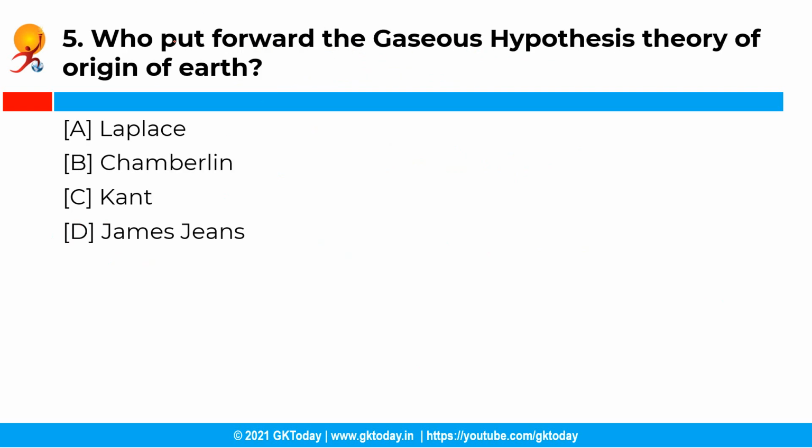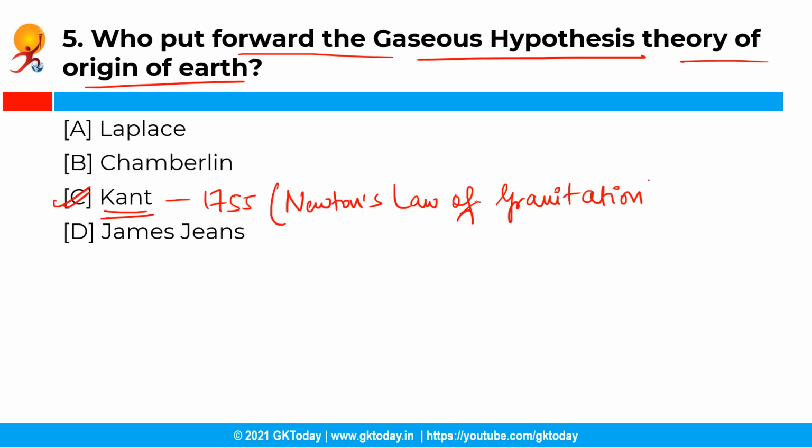Moving ahead with the next question. So who put forward the gaseous hypothesis theory of the origin of Earth? You have the following options and the correct answer is option C, that is Kant. So Kant put forward his gaseous hypothesis theory in 1755, and this theory was based on Newton's law of gravitation.